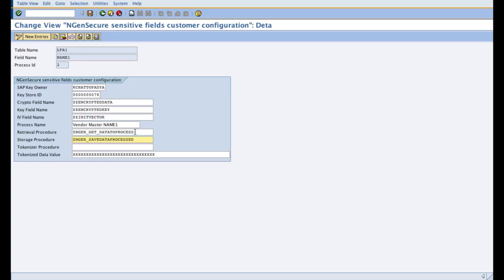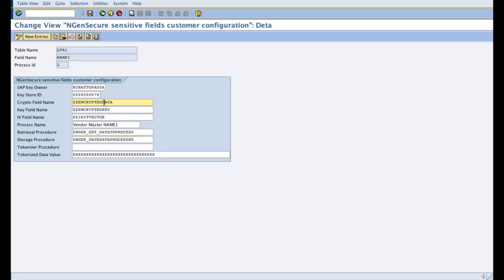So by configuring these two fields, you may not go for any other custom development and reduce your cost significantly while supporting the encryption process in your use case scenario.